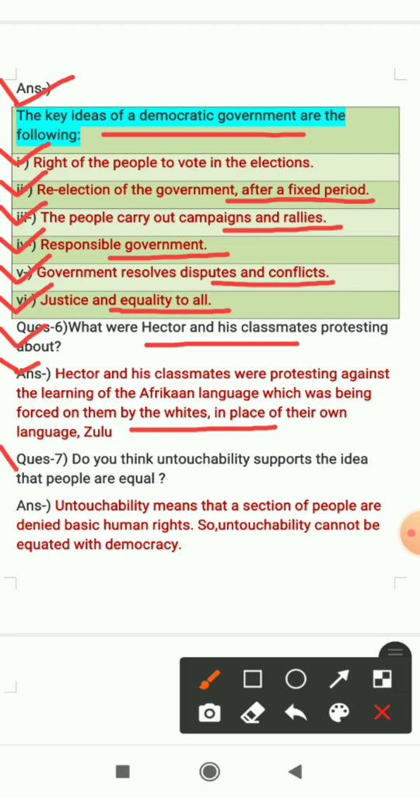Question number 7 is, do you think untouchability supports the idea that people are equal? So we have to tell whether untouchability supports the idea that people are equal or not. The answer is, untouchability means that a section of people are denied basic human rights. So untouchability cannot be equated with democracy. So what is the meaning of untouchability? Untouchability means that a section of people, a caste of people, are denied basic human rights. They cannot have human rights. So untouchability cannot be equated with democracy.